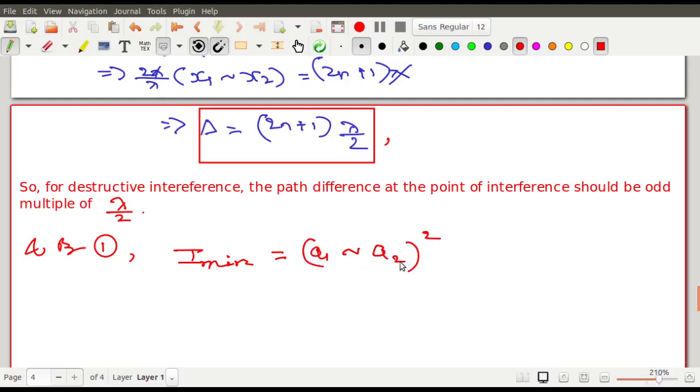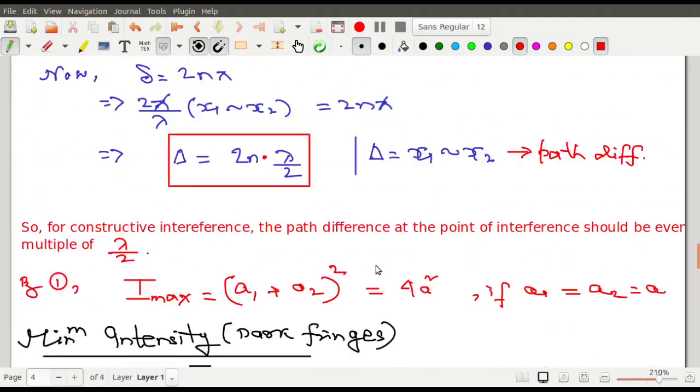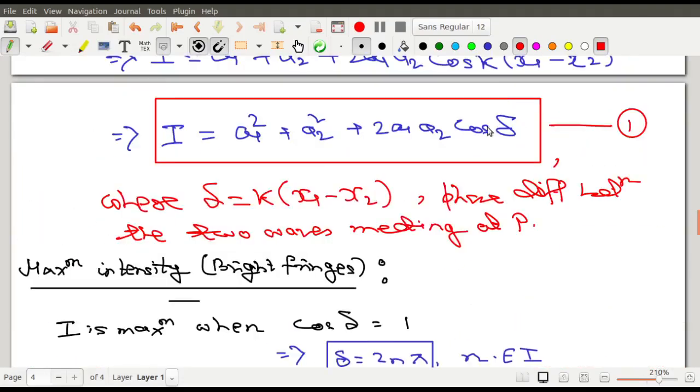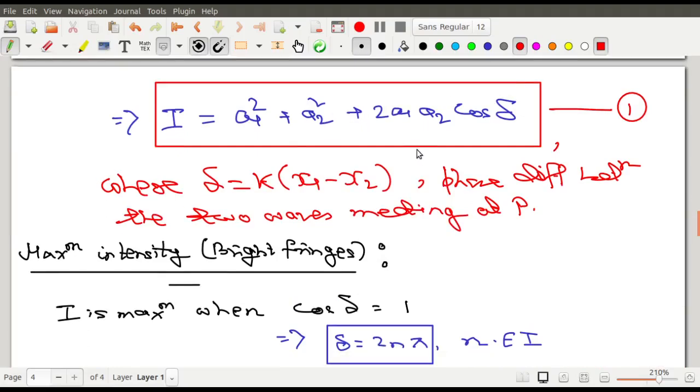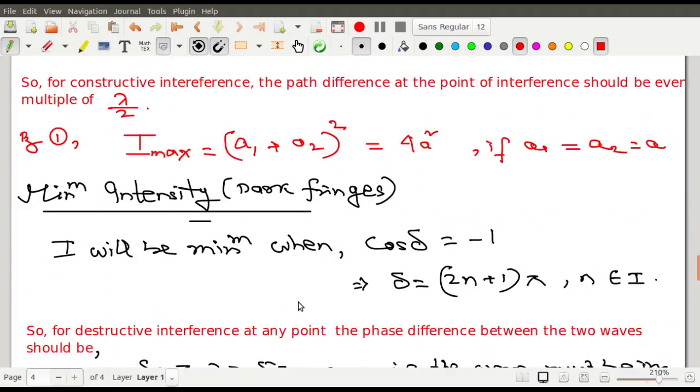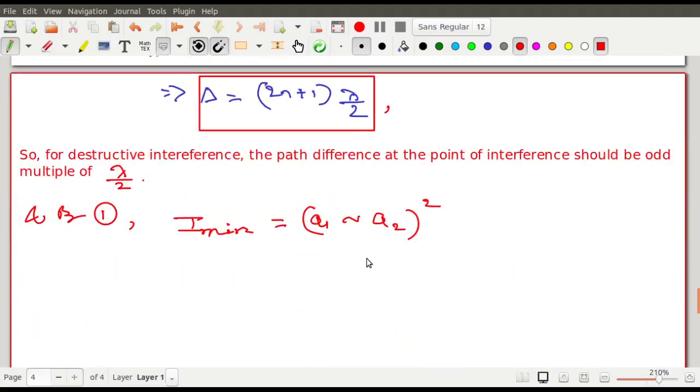Just look at equation 1. If you put cosine delta to be -1, it is a1 square plus a2 square minus 2ab, so that is (a minus b) whole square. But I don't know beforehand which one is greater, a1 or a2, so I write the difference of a1 and a2. And you see that this will turn out to be 0 when a1 is equal to a2.